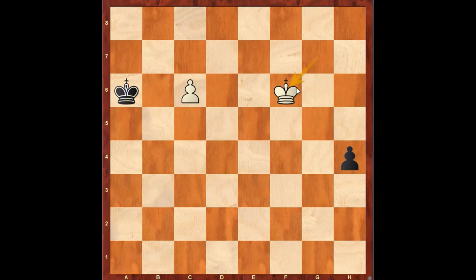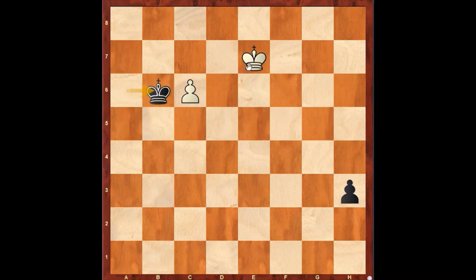Here white plays this beautiful move, king to f6. Here the idea is to play king to e7 and then king d7, by keeping an eye on the pawn on h4 with future ideas of king g5 and then king g4. If black plays pawn to h3, white plays king e7.